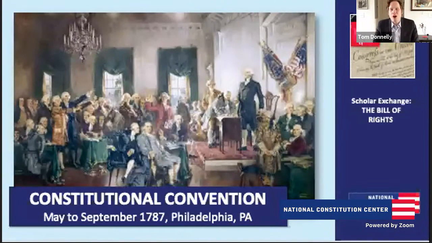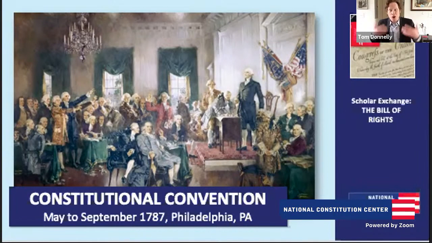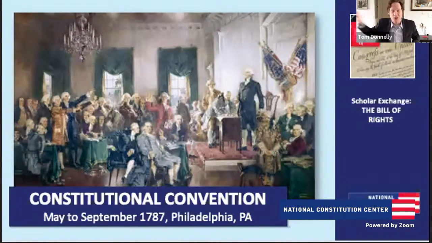Yeah, I think part of it, Kerry, is, for certain delegates, I think Roger Sherman of Connecticut talked about this. He thought, well, we do have state bills of rights. That's going to take care of a lot of our rights. Some argue, just as you said, Kerry, that the national government is a government of limited powers. The new national government doesn't have the power to do things like abridge the freedom of speech or religious liberty or gun rights or what have you.